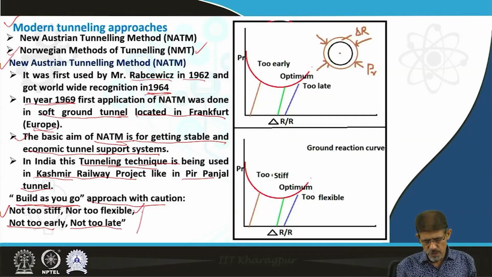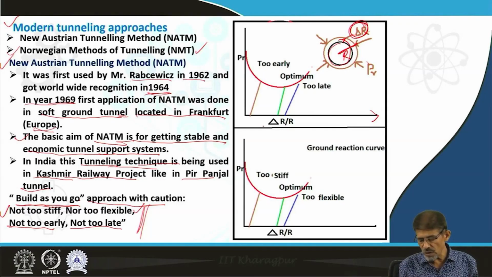This poetic notation to support build as you go, we can explain with the help of a tunnel. Due to deformation there is a change in radius. The original radius is, suppose, r, then the change in radius is delta r.